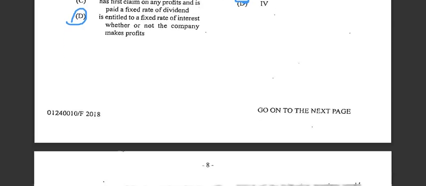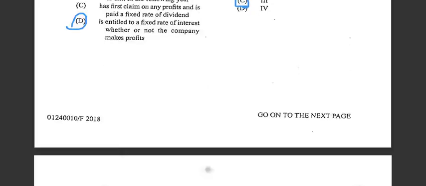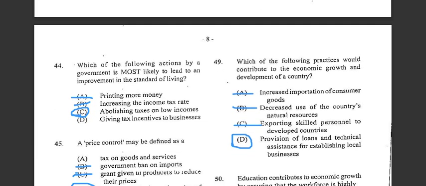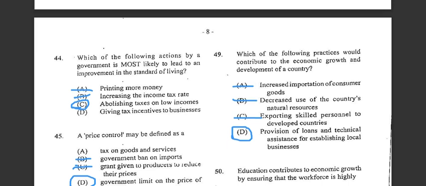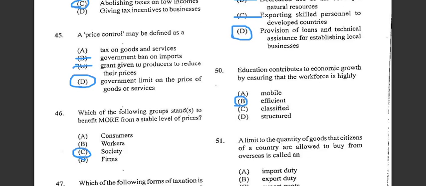Alright, moving forward to number 44. It says which of the following actions by government is most likely to lead to an improved standard of living. It is most likely to lead because there would be an abolishing of taxing on low incomes. So the answer would be C. Good. Number 45 says price control may be defined as a government limit on the price of goods or services.